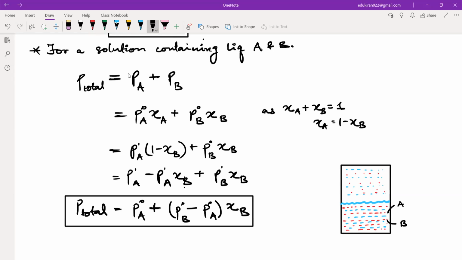Both of these, sorry, A and B are not gases. My bad, A and B are liquids. Okay, both of them are liquids, not gases. So we have a solution of two different liquids, and we want to calculate the mole fraction for it.